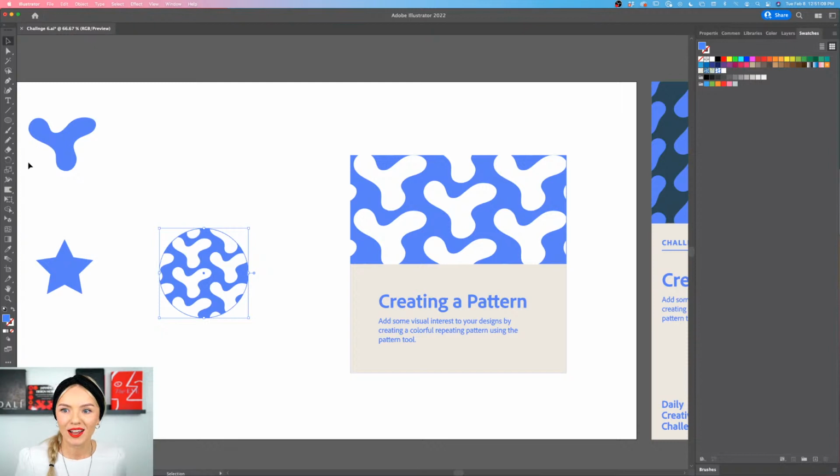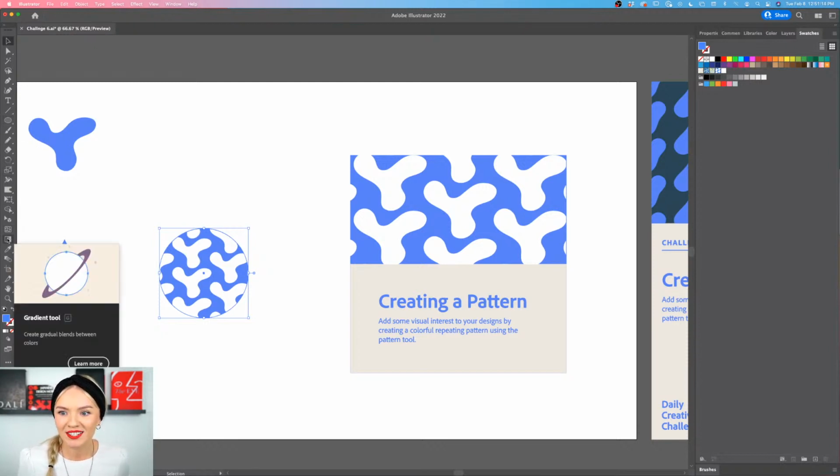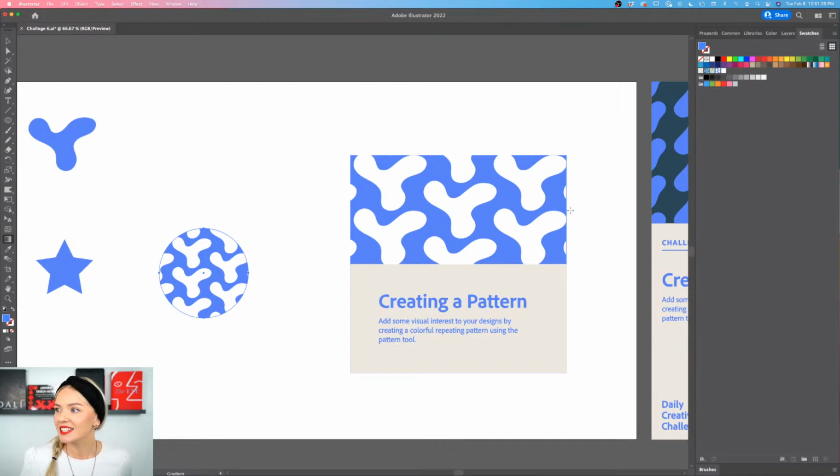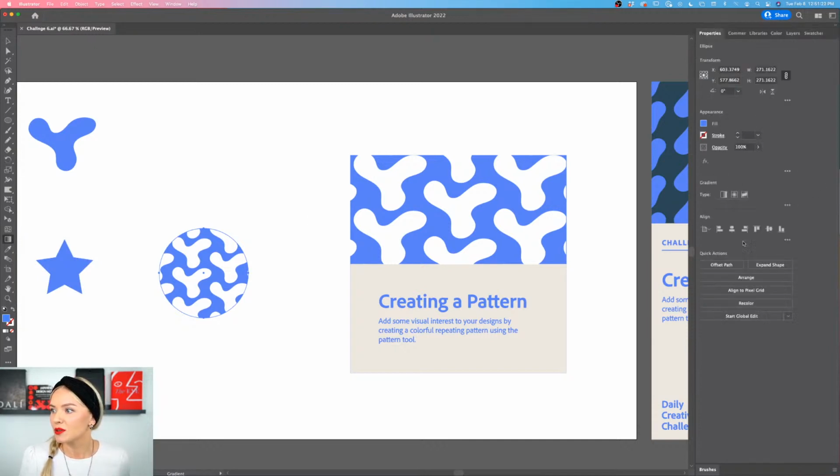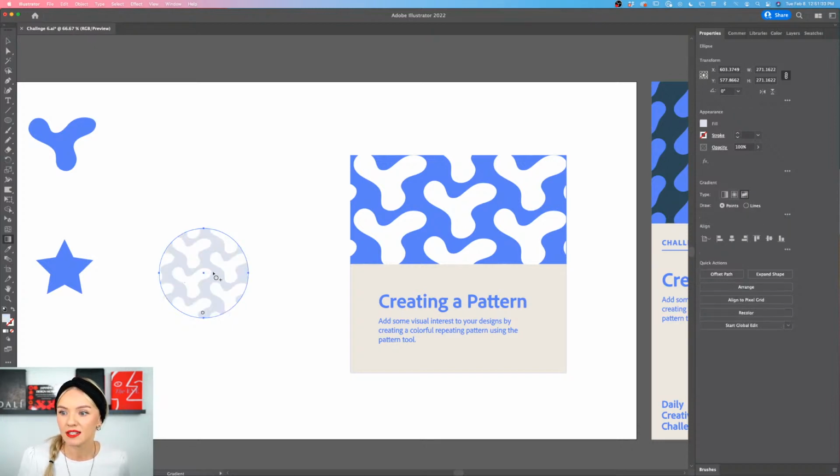And with the blue one, I'm going to apply some gradient to it real quick, just to experiment, because I feel like this could look really nice. And here we have the gradient tool right here. I'm going to select it, and once I have that, I'm going into properties, and here we have the gradient settings. We have a linear gradient, a radial gradient, and a freeform gradient. I'm going to be doing a freeform gradient in this shape.